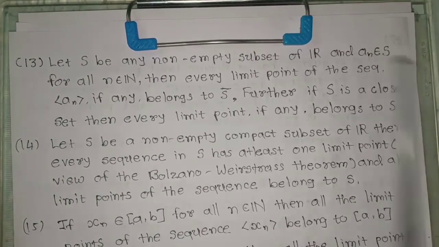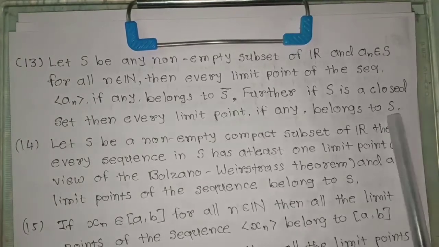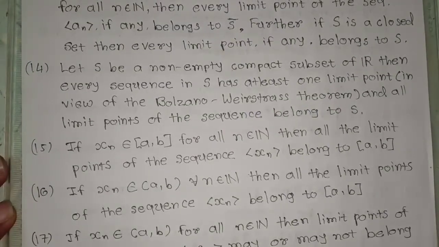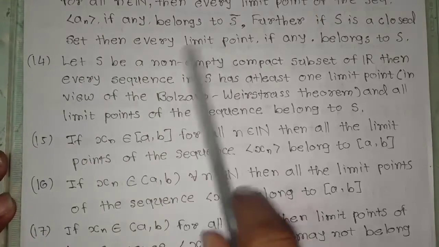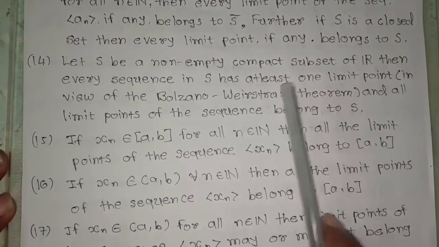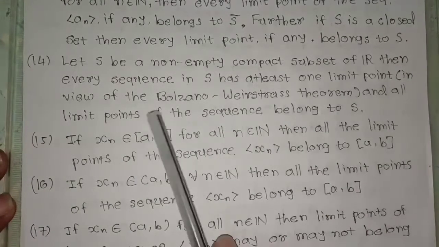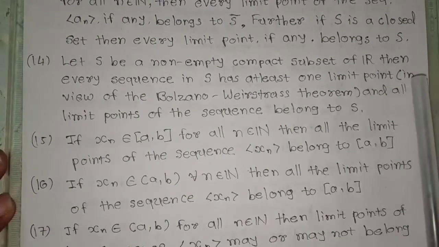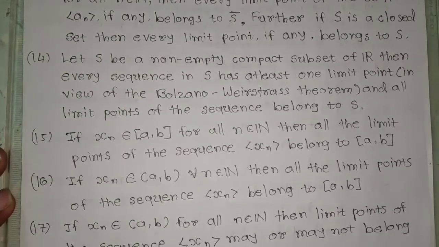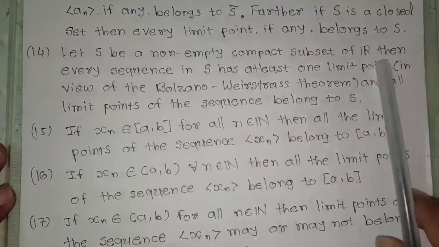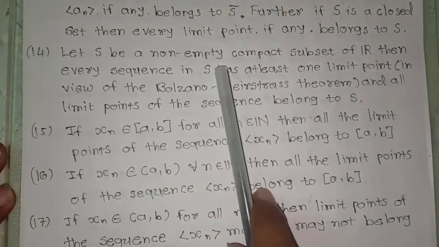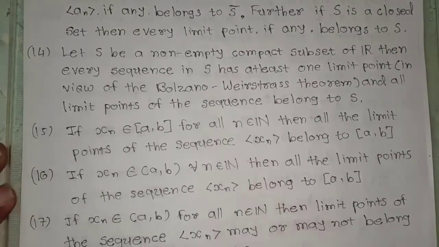Further, if S is a closed set, then every limit point, if any, belongs to S. Next, let S be any non-empty compact subset of R, then every sequence in S has at least one limit point in view of the Bolzano-Weierstrass theorem, and all the limit points of the sequence belong to S. If I consider any compact subset of R, then every sequence in S will have a limit point in S.